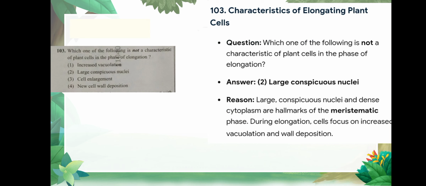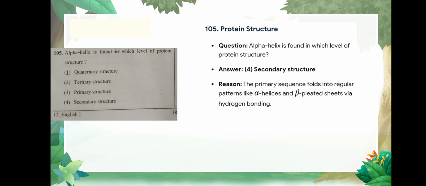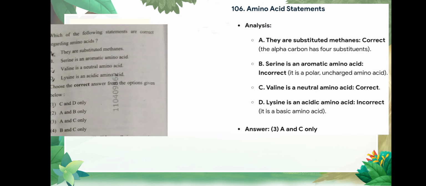Option number 2. Question number 104 is which of the following statements are correct with reference to a transcription unit? Correct option is answer number 1, A, B, C, D, and E. Question number 105 is alpha helix is found in which level of the protein structure? Correct option is secondary structure. Question number 106 is which of the following statements are correct regarding amino acids? Answer is option number 3, A and C only. A is they are substituted methane, and C is valine is a neutral amino acid.